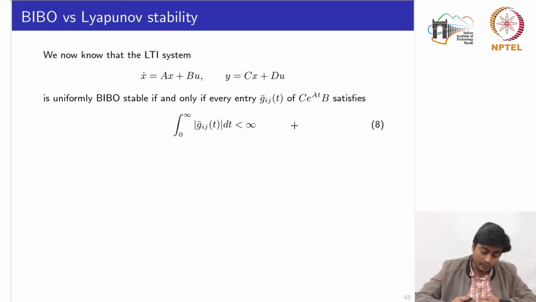So now there is some relationship between BIBO stability and the Lyapunov stability. So let's explore this for the LTI system. We know that the LTI system given by these two sets of equations is uniformly BIBO stable if and only if every entry G bar ij satisfies this condition, meaning that it is absolutely integrable.